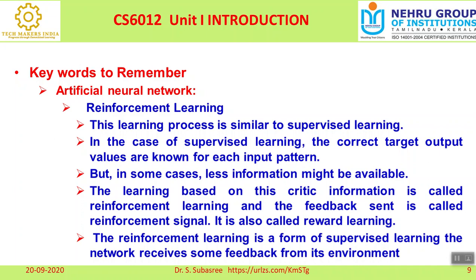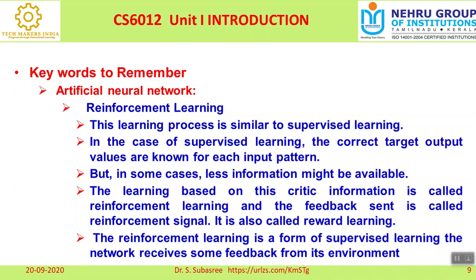In reinforcement learning, you will have a sub target, so it is also called reward learning. Why is it called reward learning? For example, when you interact with your parent and you ask for a bike, the father tells you, if you get this much mark in your examination, I will purchase a bike. So if you achieve the target, then the father will purchase a bike.